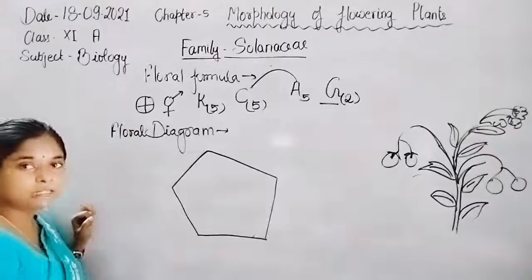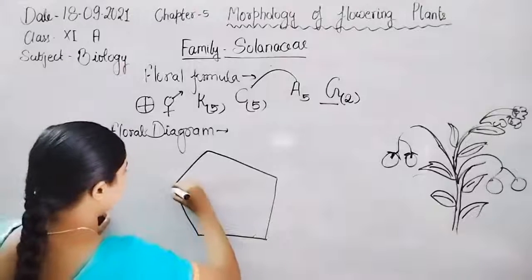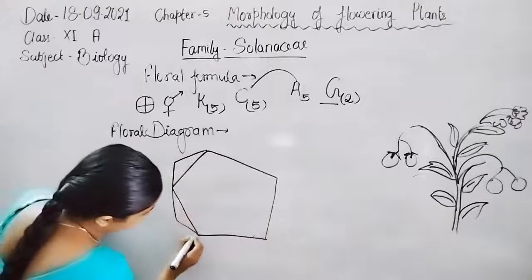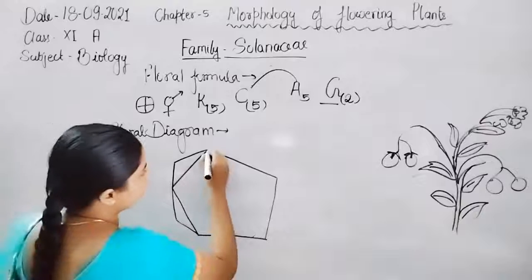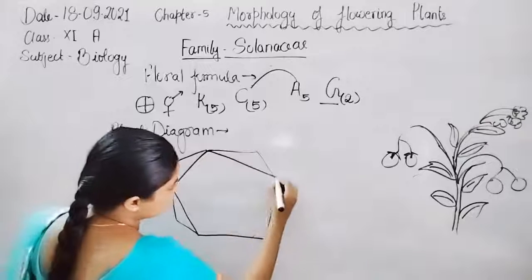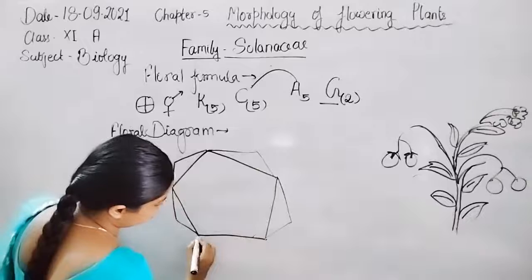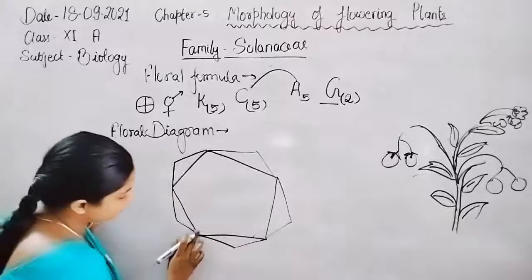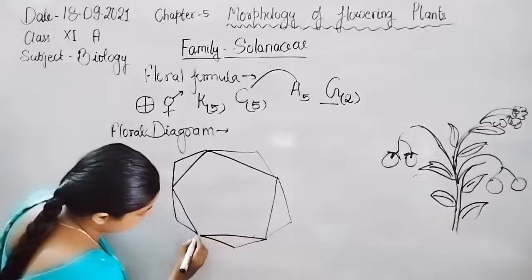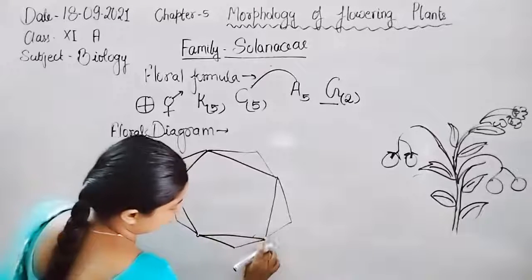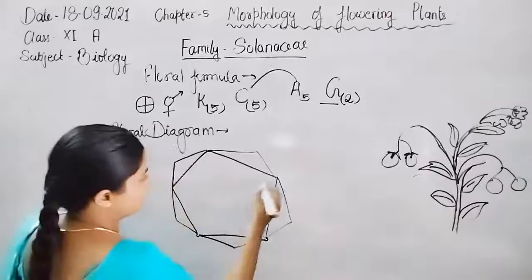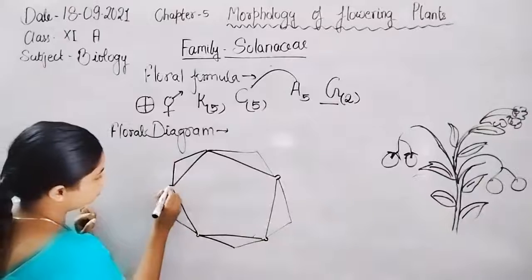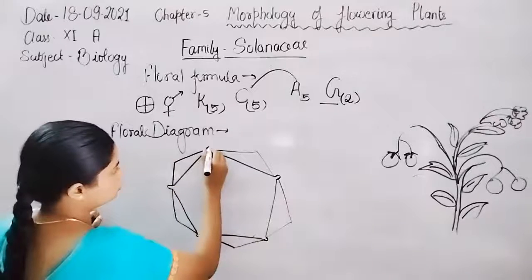All the calyx are arranged in valvate type of estivation, and fixed together, which shows gamosepalous.